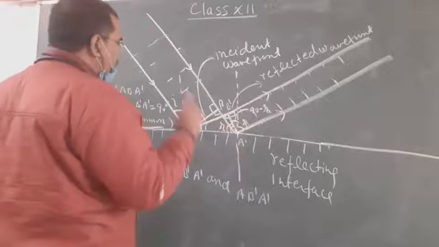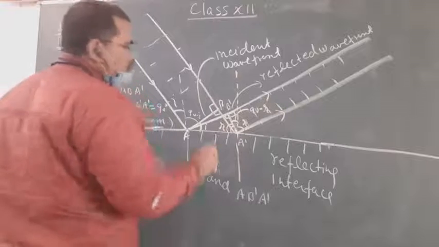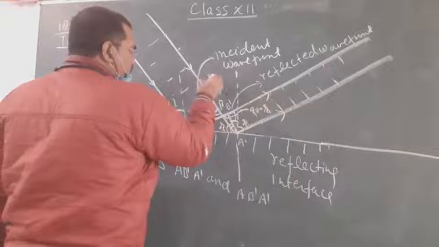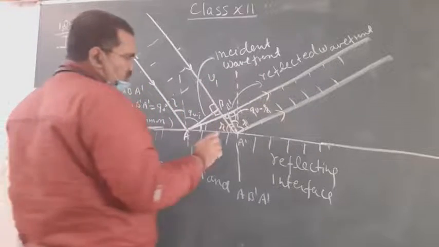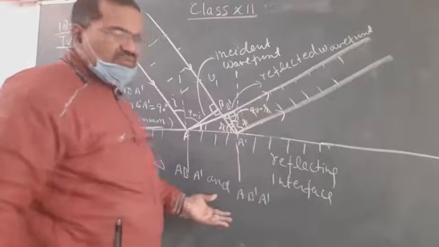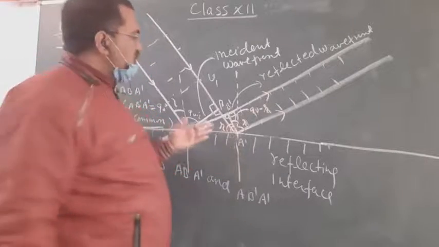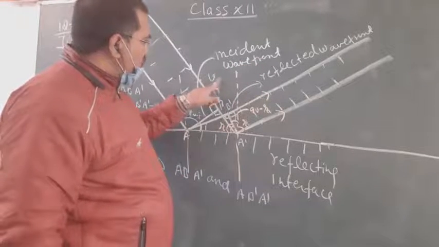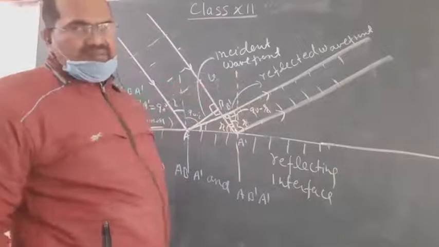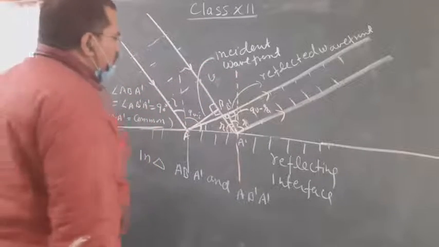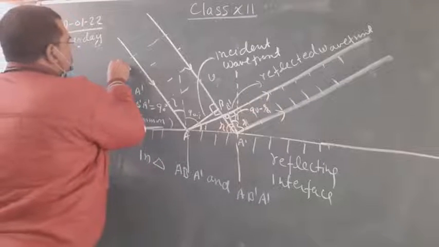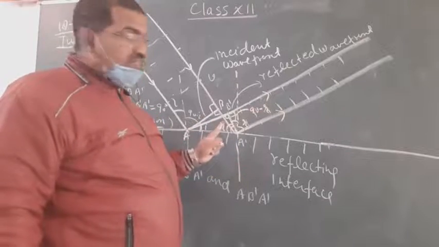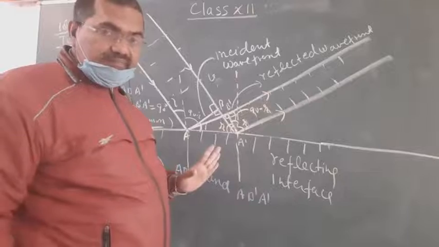Okay. And listen, suppose the speed of the light ray in this medium is v1 and the speed of light in this medium is v2. There is no need of v2 because rays bounce back in the same medium. So suppose the speed of light in this medium is v. B A dash is the ray reaching from one wavefront to another wavefront.